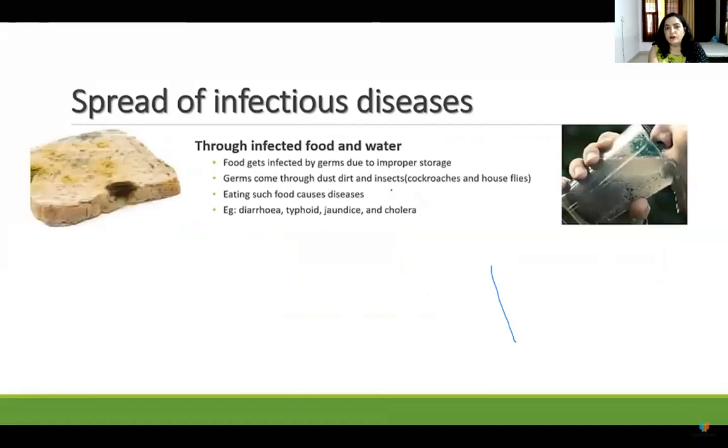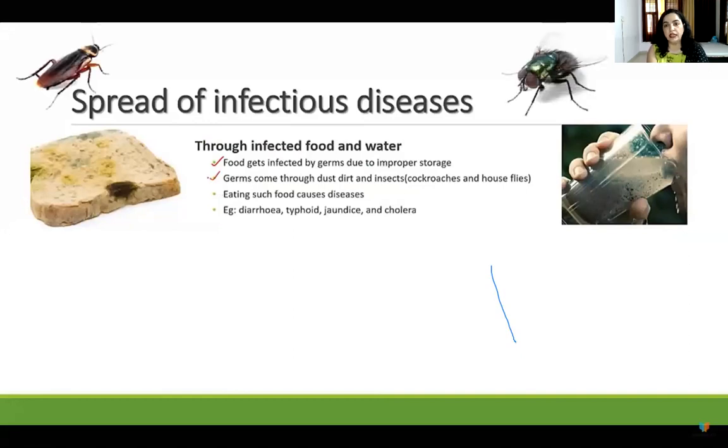So what is the common cause of these infectious diseases? Sometimes they are spread by infected food and infected water. Food gets infected by germs if it is not properly stored. In the last lectures, we discussed how we have to preserve food. If it is not preserved properly, then it may cause the spread of infectious diseases.